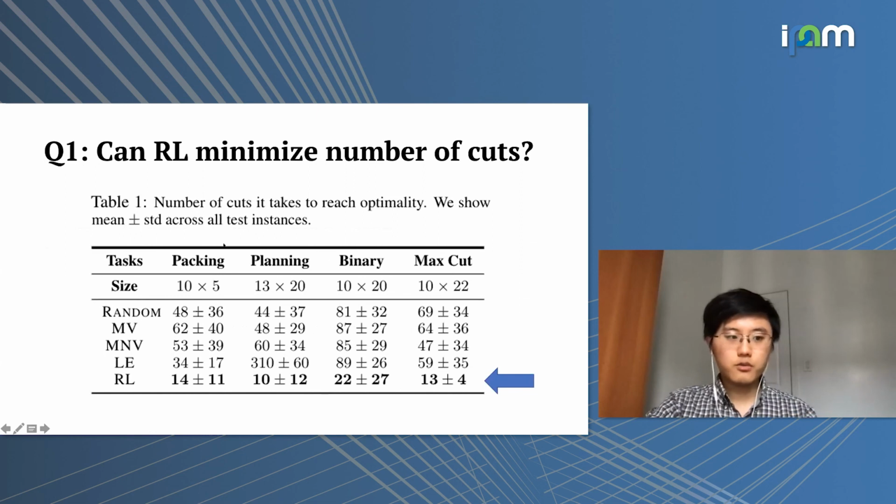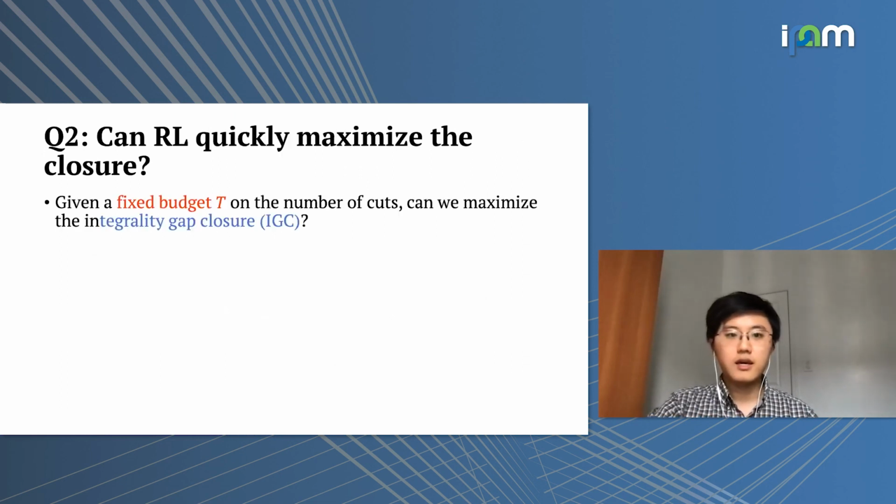We also compare with a few commonly used human design heuristics. So the first question we want to ask is, can RL minimize the number of cutting planes? As you can see here, as pointed out by this blue arrow, the RL agent is indeed able to achieve the optimal solution with a fewer number of cutting planes compared to the other human design baselines.